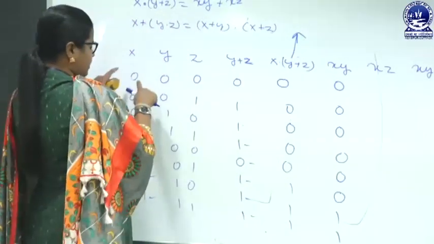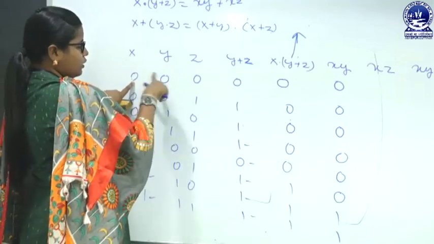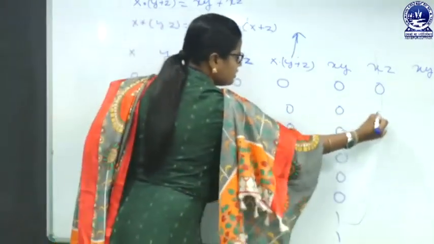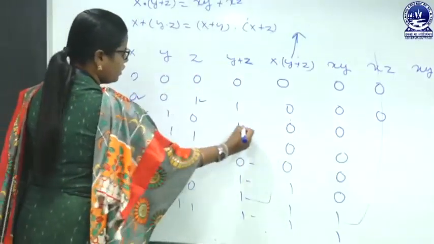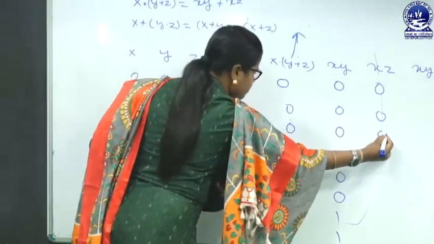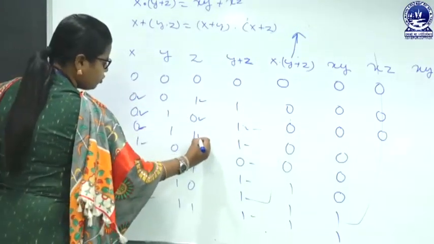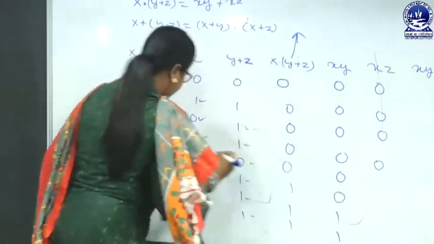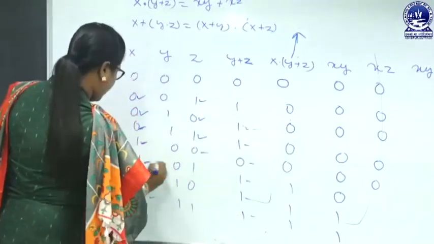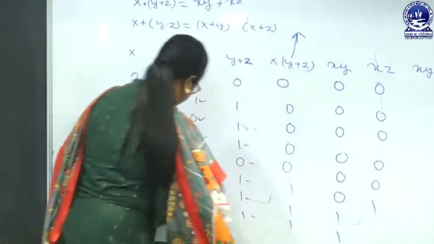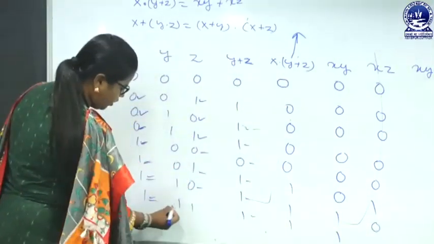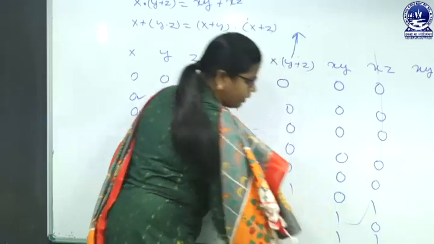Like that xz, that means x and z: 0 into 0 is 0, 0 into 1 is 0, again 0 into 0 is 0, 0 into 1 again we have a 0, 1 into 0 is 0, 1 into 1 is 1, then 1 into 0 is 0, and the last one, 1 into 1, is also 1.